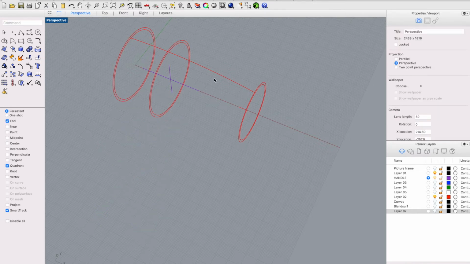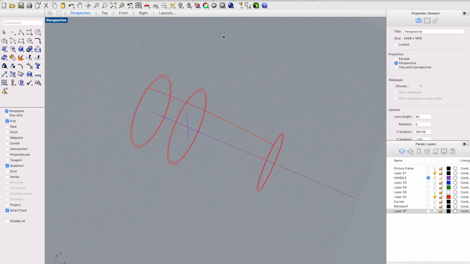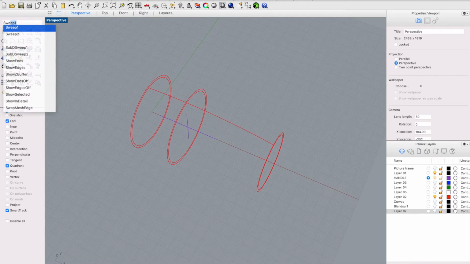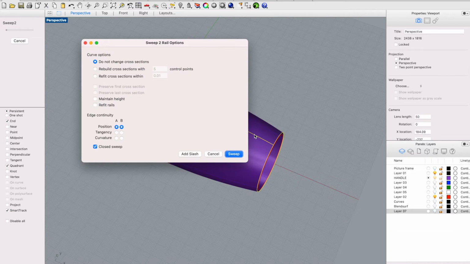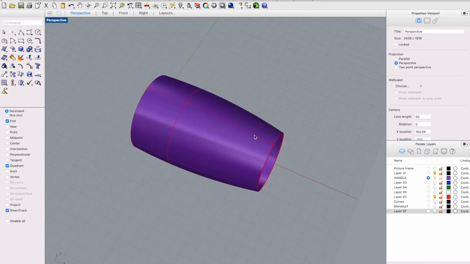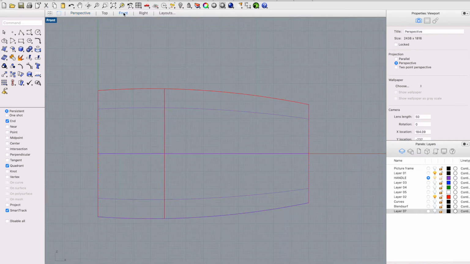Okay, sweep, move. This is the first rail, second rail, and cross section. Let's go from the front and create an ellipse. Let's create it by diameter.